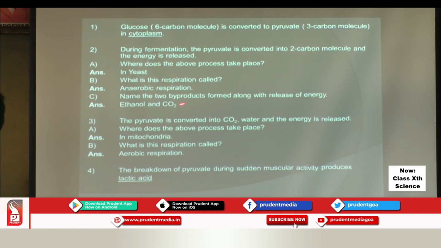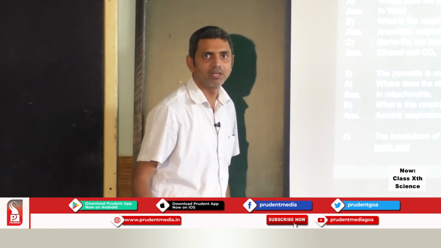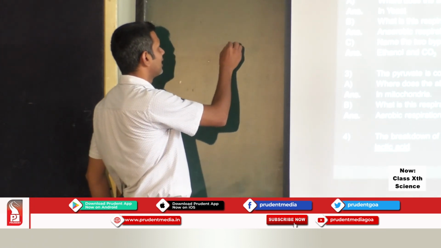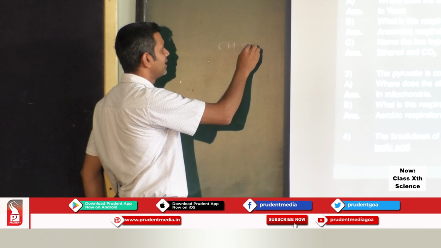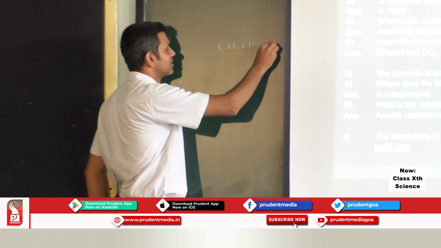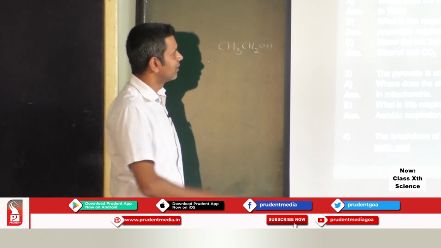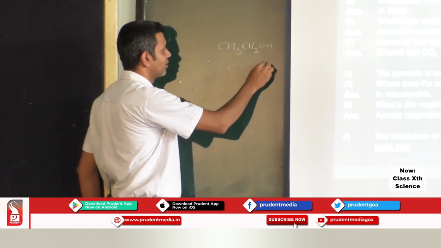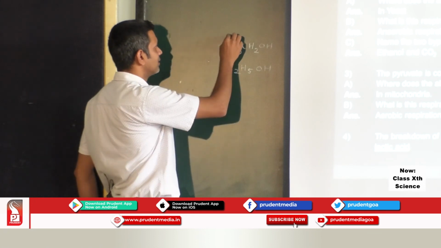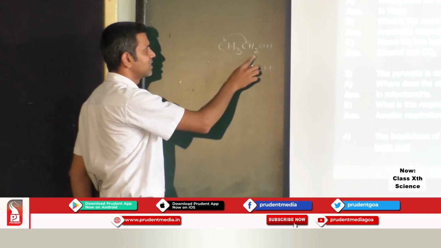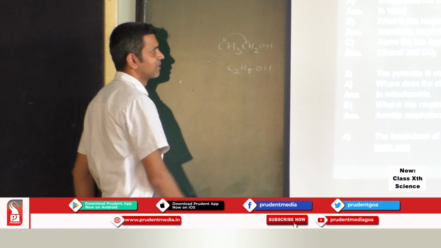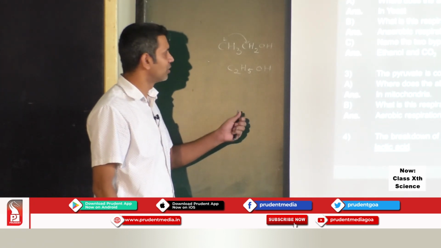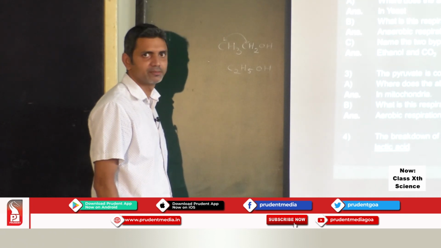The formula of ethanol, I repeat, is CH3CH2OH. It can also be written as C2H5OH, C2H5, 3 plus 2 is 5, then OH. This is a 2-carbon molecule because 2 atoms of carbon are present.